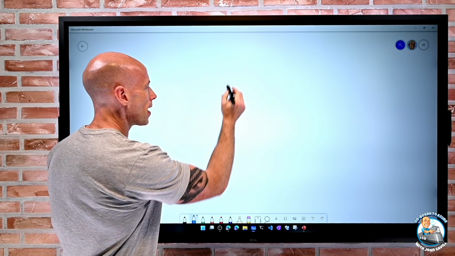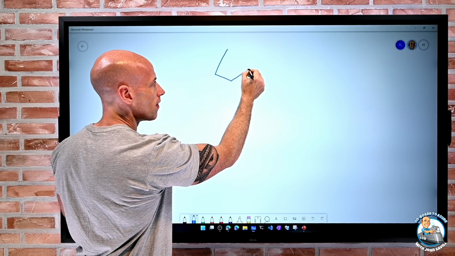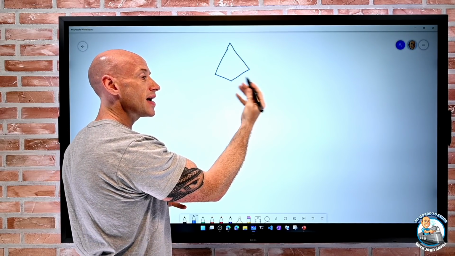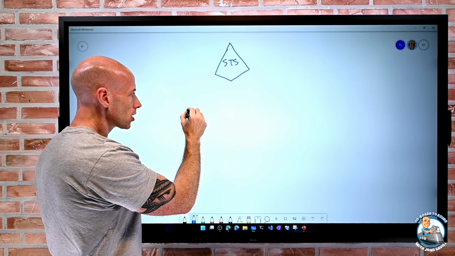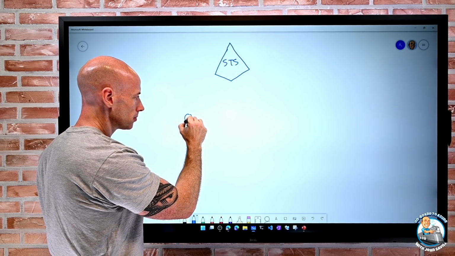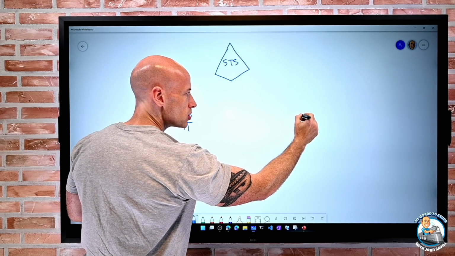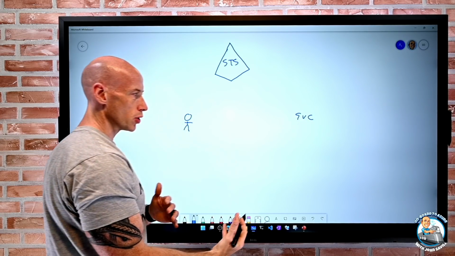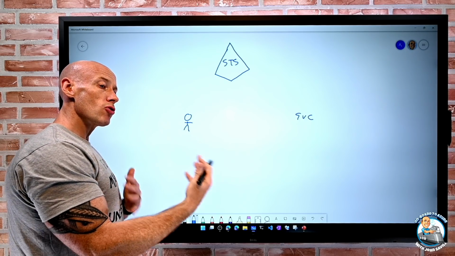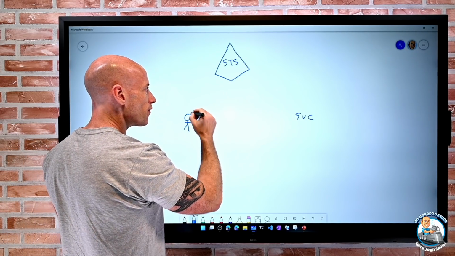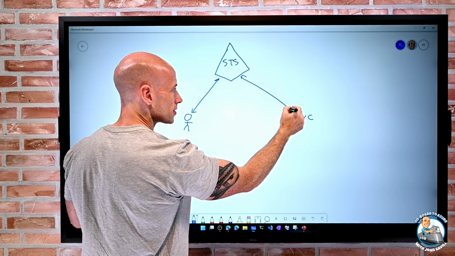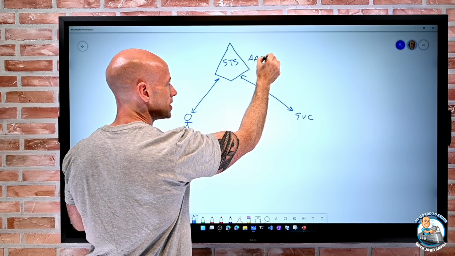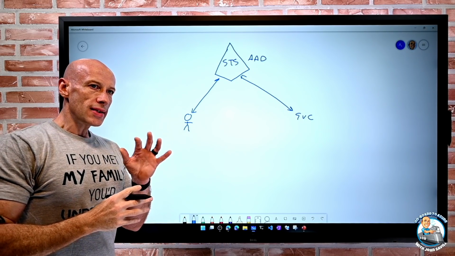I can think about there's the identity provider, the thing giving out the token, so kind of the STS. Then there's the client. And then there's some service I want to talk to. And the way Kerberos works is both of these have to have a relationship with that service. So in this case, it's Azure AD. So what's happening with this?